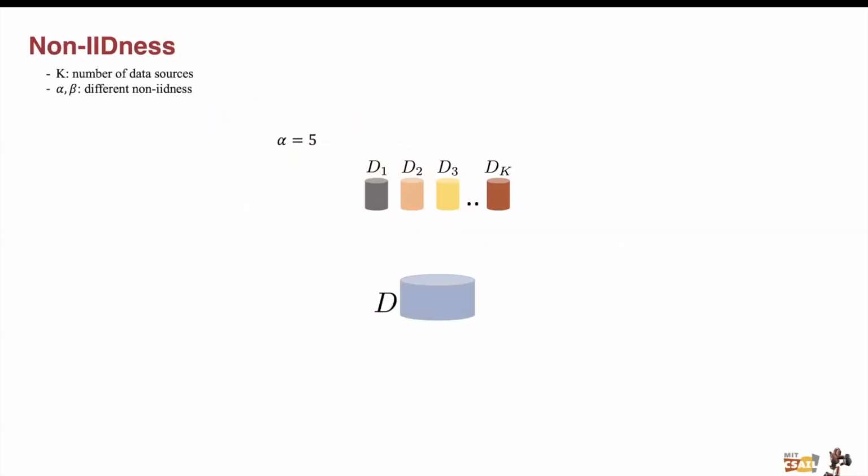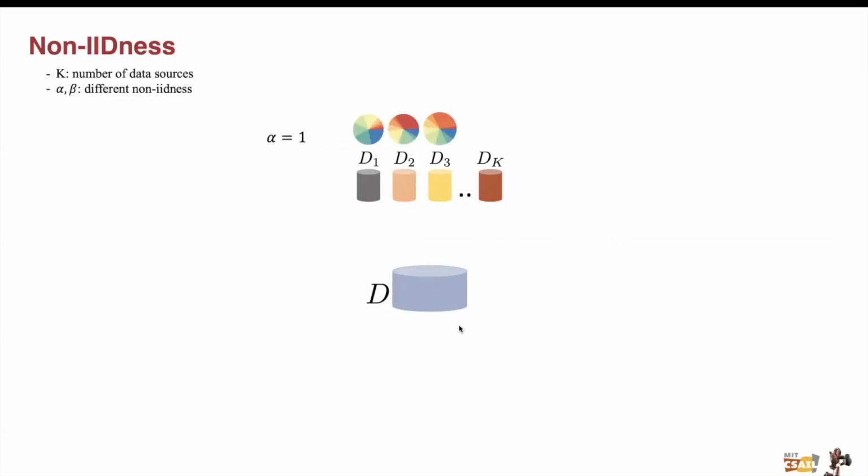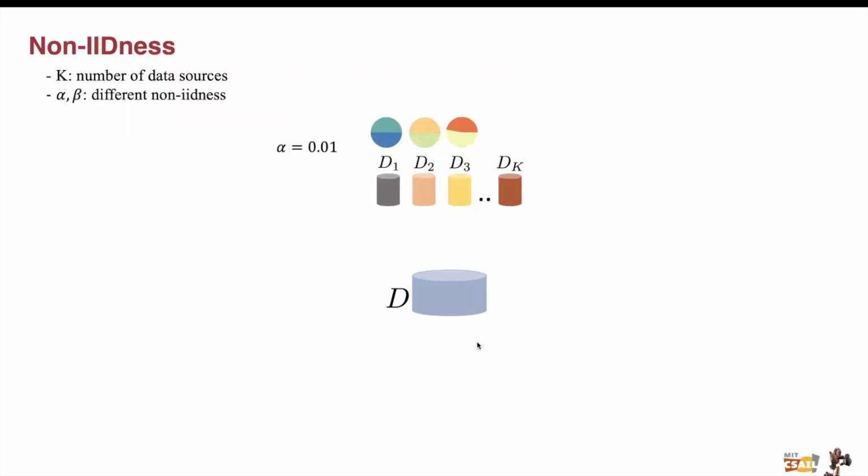Assume there are k local data sources, D1 through Dk, in the federation D. We can generate non-IID datasets for each data source, represented by each circle, sampled from a Dirichlet distribution with parameter alpha, where each color represents a class in a classification task, for instance. When alpha equals 5, each data source has uniform classes, and therefore the non-IIDness is low. When alpha equals 1, each data source has skewed classes, and therefore the non-IIDness is higher. When alpha equals 0.01, each data source has only data from 2 classes, and therefore the non-IIDness is very high. We therefore have a knob to control how much non-IIDness we want in the experiment.